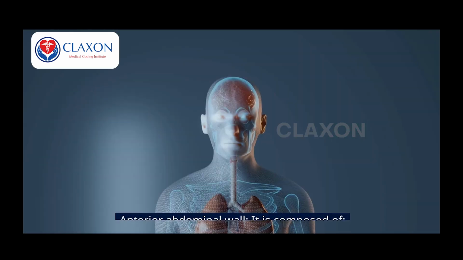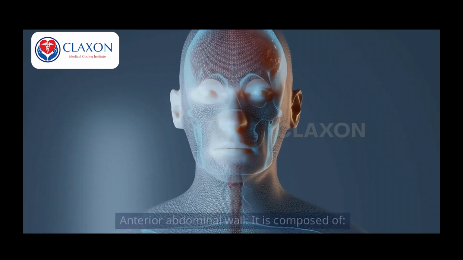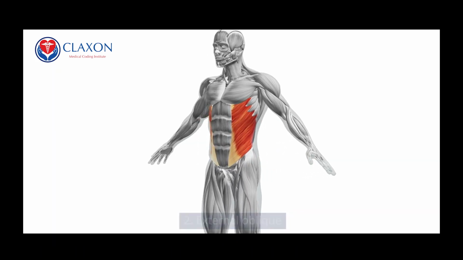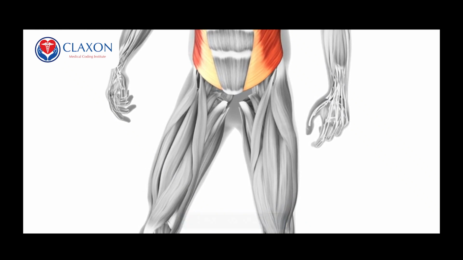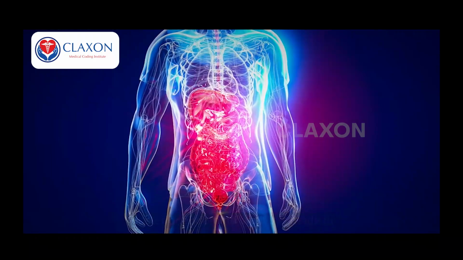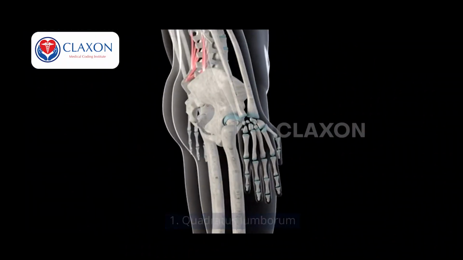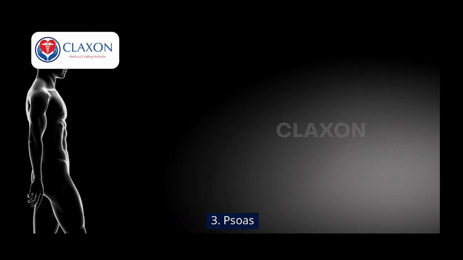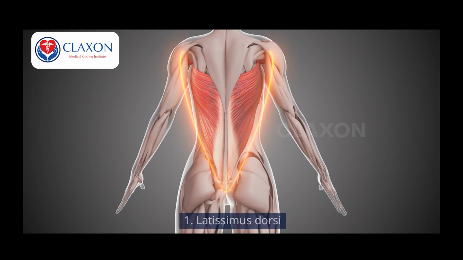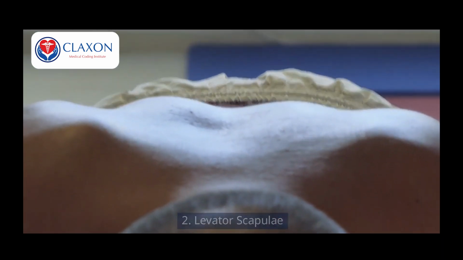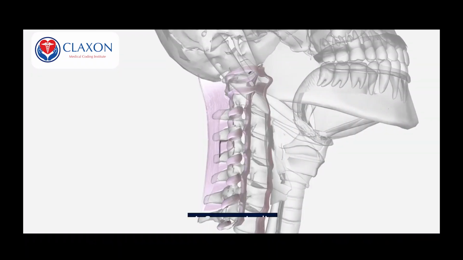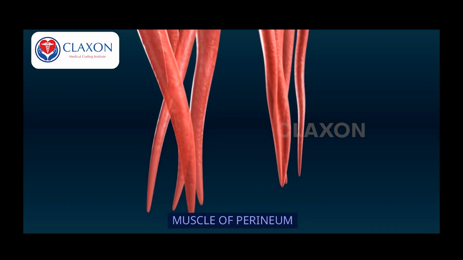Muscles of abdomen, anterior abdominal wall. It is composed of 1. Rectus abdominis. 2. External oblique. 3. Internal oblique. 4. Transversus abdominis. Posterior abdominal wall. It is made of 1. Quadratus lumborum. 2. Iliacus. 3. Psoas. Muscles of the back. They are 1. Latissimus dorsi. 2. Levator scapulae. 3. Rhomboids made of rhomboideus major and rhomboideus minor. 4. Sacrospinalis.